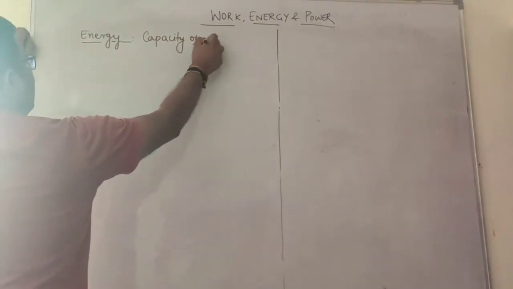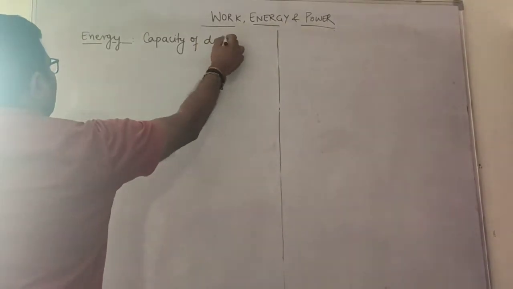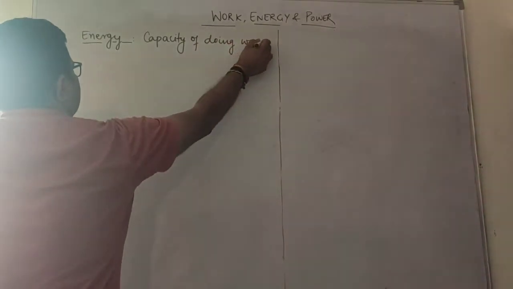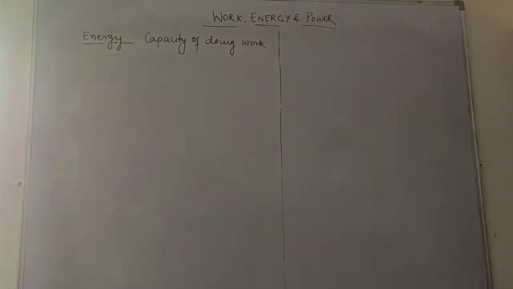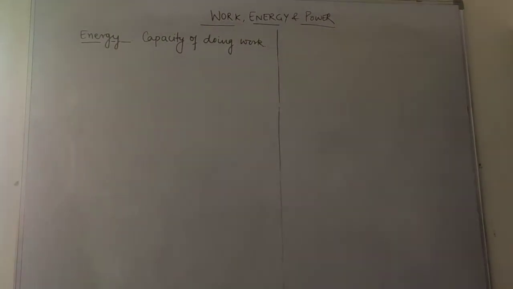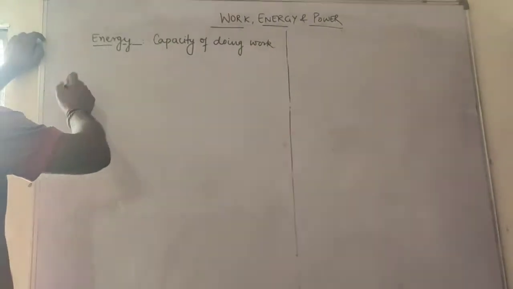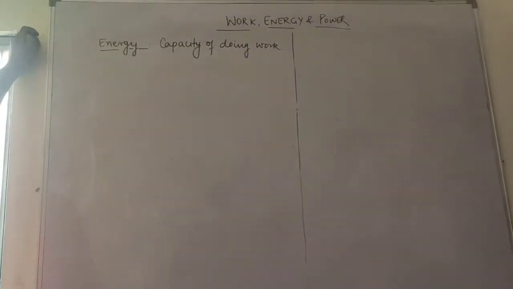Capacity of doing work is known as energy. Whenever you do some amount of work, some energy is lost or some energy is used.